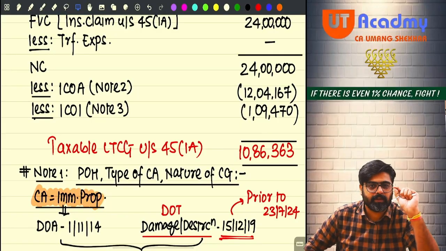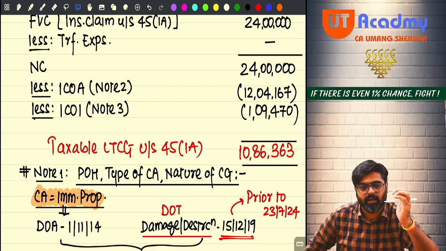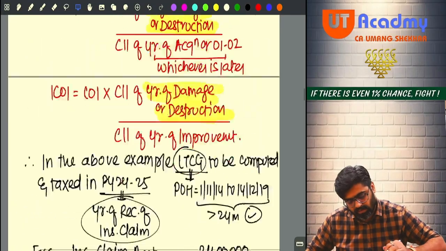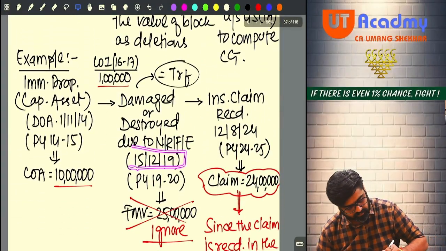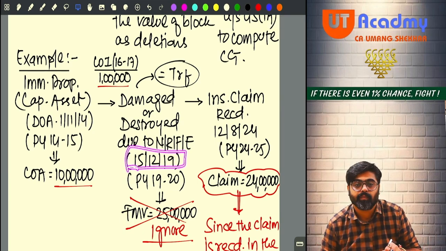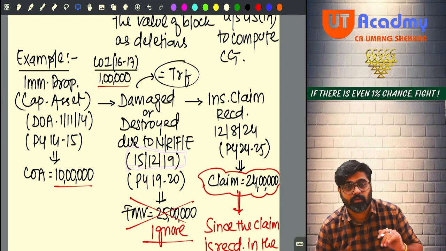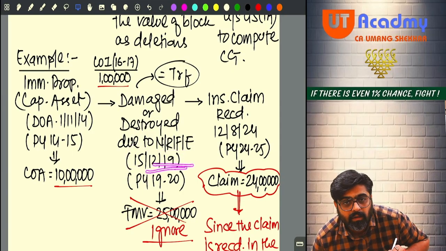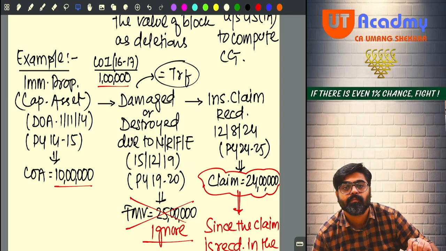Now if I twist this information a little bit for you, can I? In the question, what is the date of damage or destruction? 15 December 2019. Let's assume that this date is 15th December 2024.